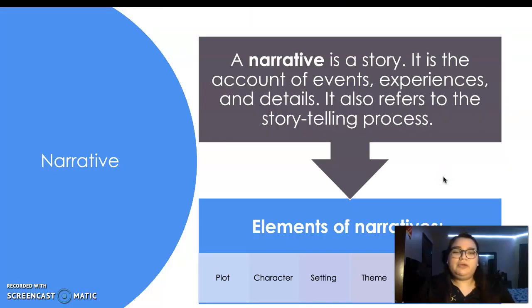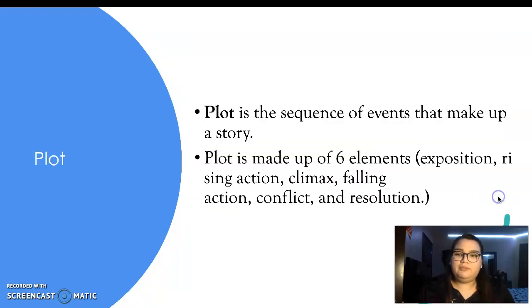So again, we're talking about narrative. A narrative is a story. It is the account of events, experiences, and details. It also refers to the storytelling process. So remember, narrative is simply a story, right? The elements of a narrative are plot, character, setting, theme, point of view, and tone. We're going to go ahead and move on.